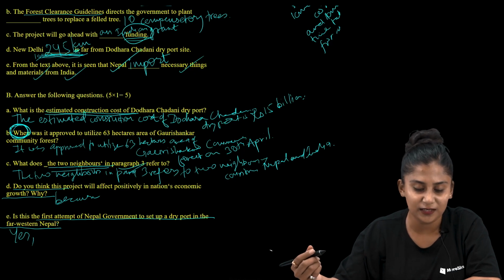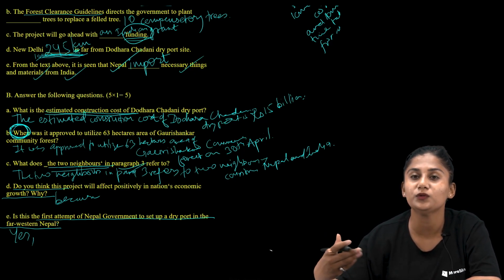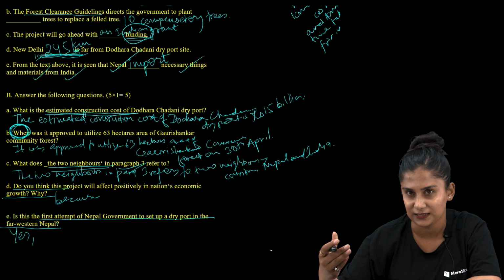So okay, I guess I made you clear how we are supposed to search for the answer. You are supposed to go with the keywords. You are supposed to underline the keywords in the question and search accordingly in the passage.